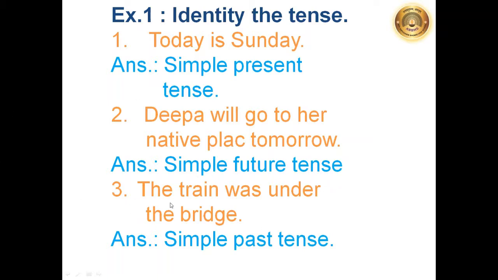And one more example is here. The train was under the bridge. It was. Just now it is not there. But it was under the bridge some time before. The word was presents that the train was under the bridge. That is, some time before the train was there. So it is also an example of simple past tense.